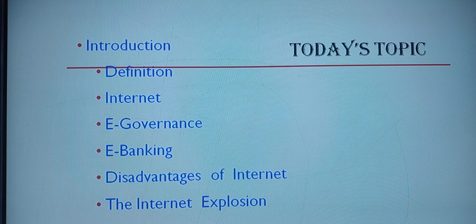Today, we are going to have the definition of internet. Next, we are going to see e-governance, then e-banking. Next, we are going to see the disadvantages of internet, and we will finish with the topic of internet explosion. These are the topics that we are going to discuss today.